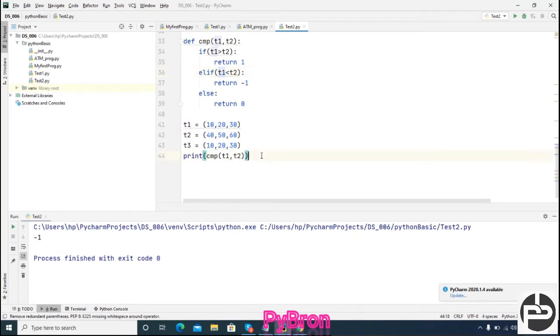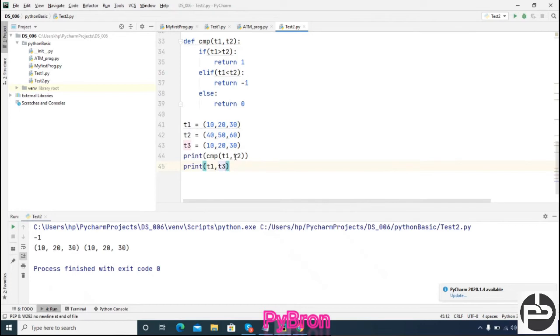And let's suppose in the case of t1 comma t3, what should it return? It should return 0, right? Okay, sorry, I forgot to tell one thing. We should type cmp.